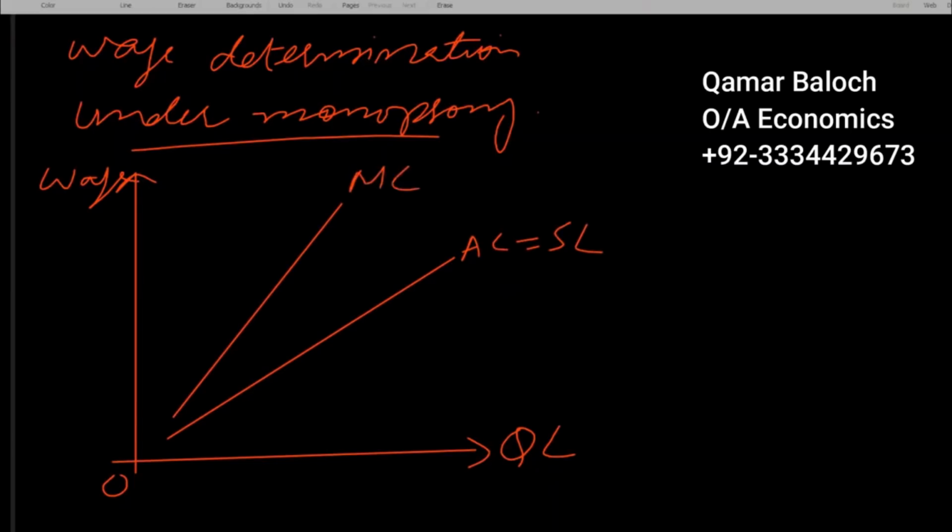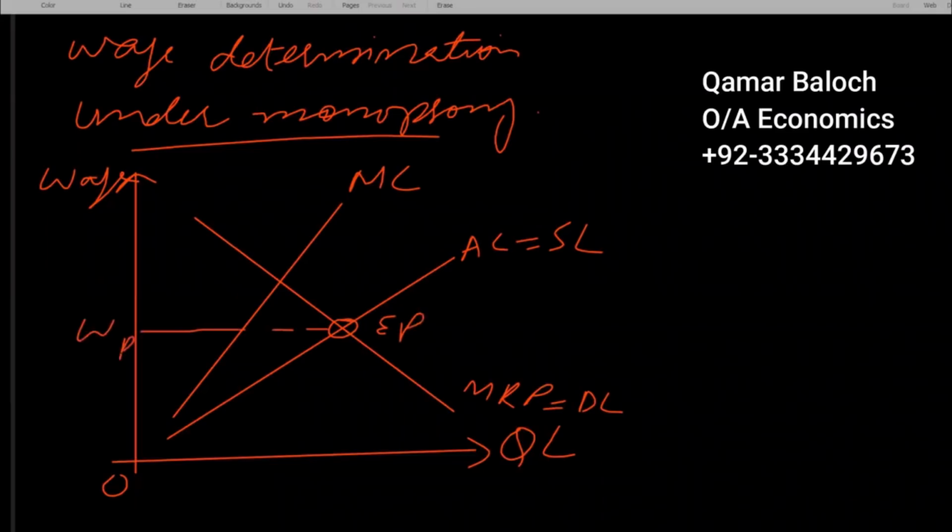This is marginal cost of labor, and this is marginal revenue product of labor, which is also known as demand for labor. So as per this figure, equilibrium as per demand and supply takes place at EP, where the wage rate in the market should be WP and employment should be QP. A monopsony employer, having monopsony power, sets equilibrium at EM, at EN, and we can draw a perpendicular to find out the level of employment under the monopsony employer.